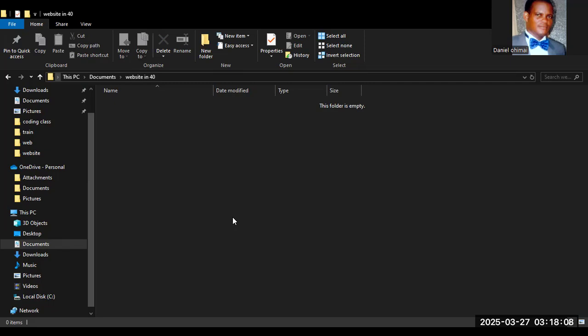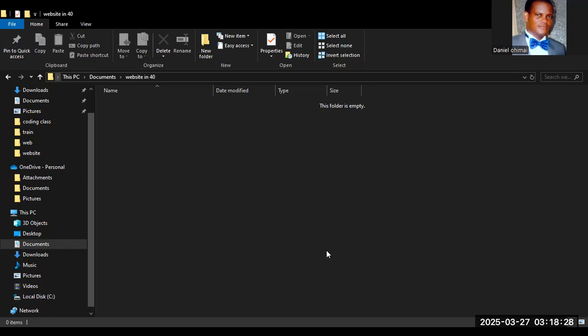If you don't have Visual Studio Code, you can use Notepad. But the problem with Notepad is that it does not give you suggestions. So if you have an error, Notepad will not show you. But if you use Visual Studio Code, you will know when you have an error.